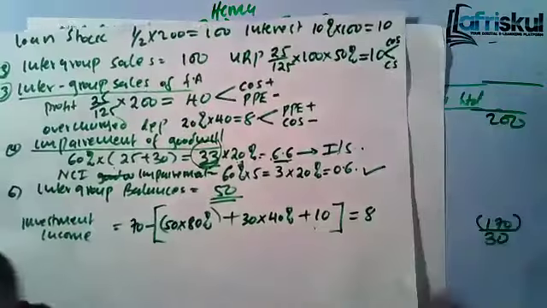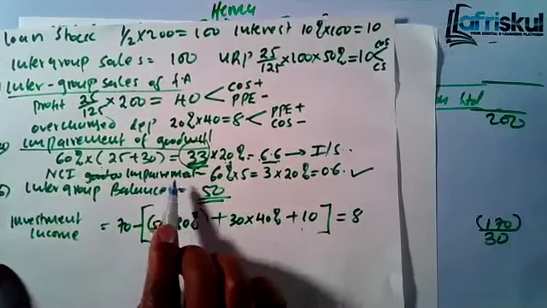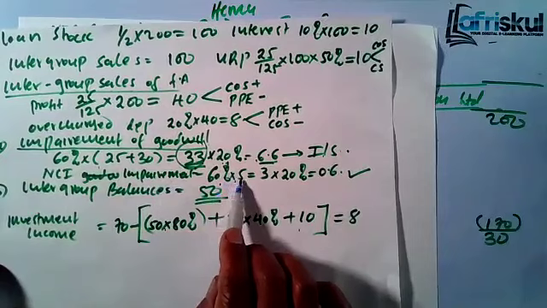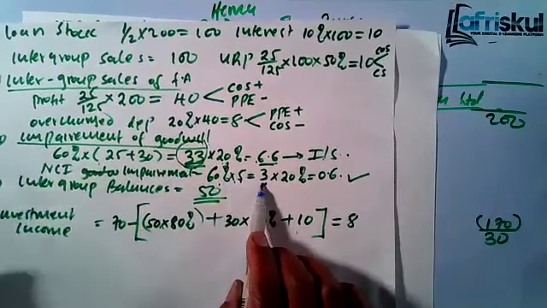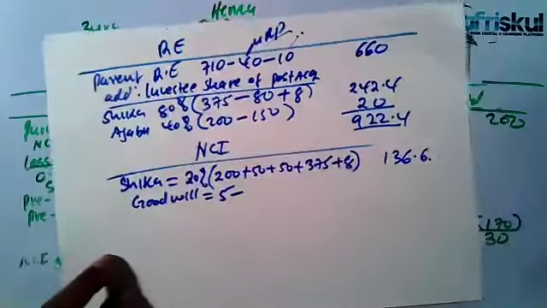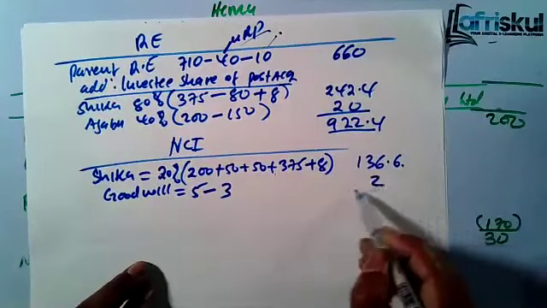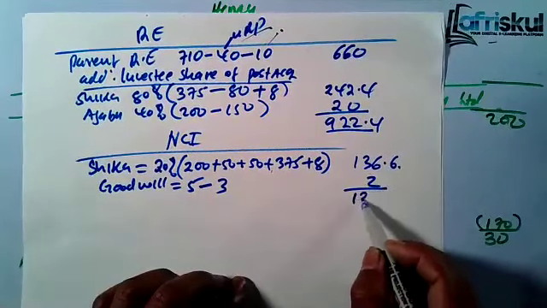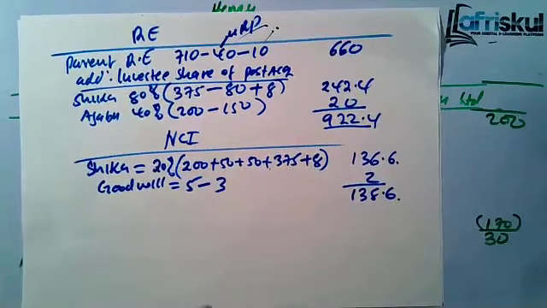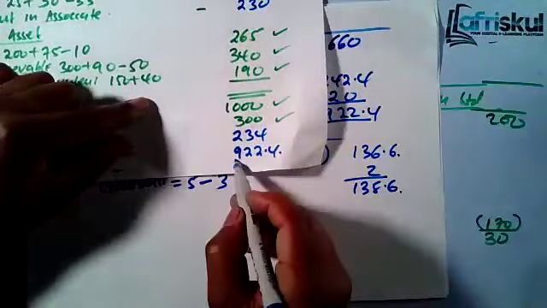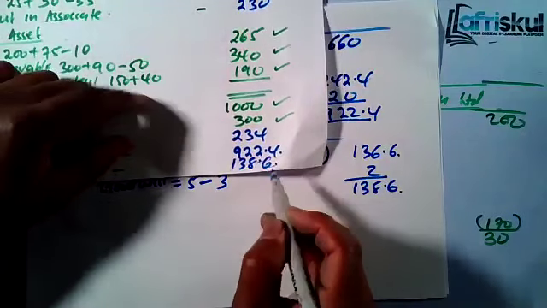The goodwill was impaired. We had NCI impairment, which is 40% times 5. We found it was 3. So you minus the 3. So it remains 2. So you'll get 138.6. So that means the NCI here will show 138.6.